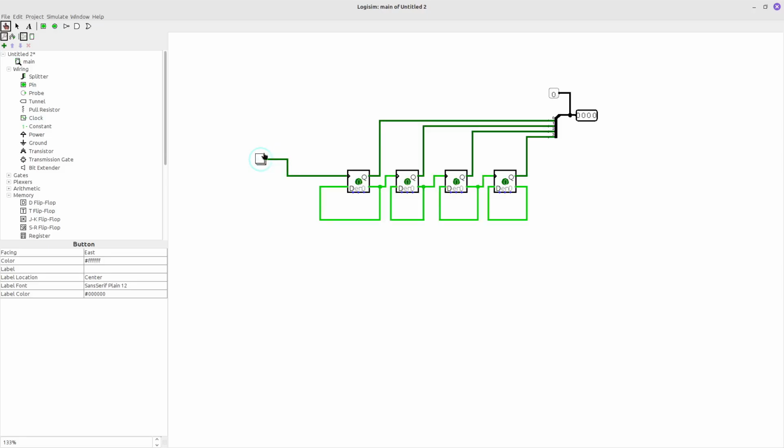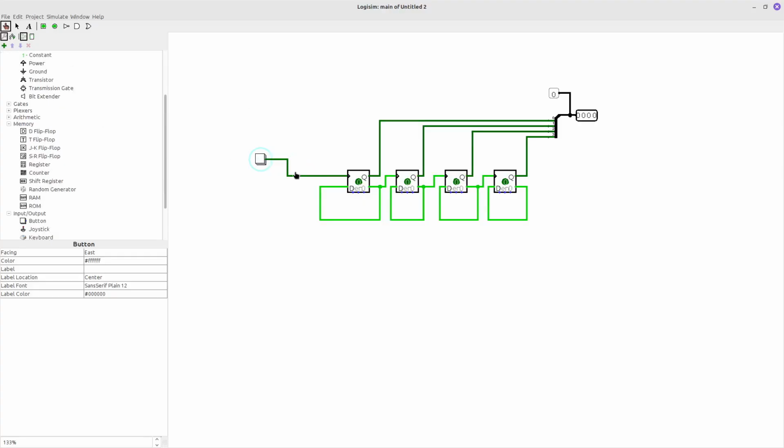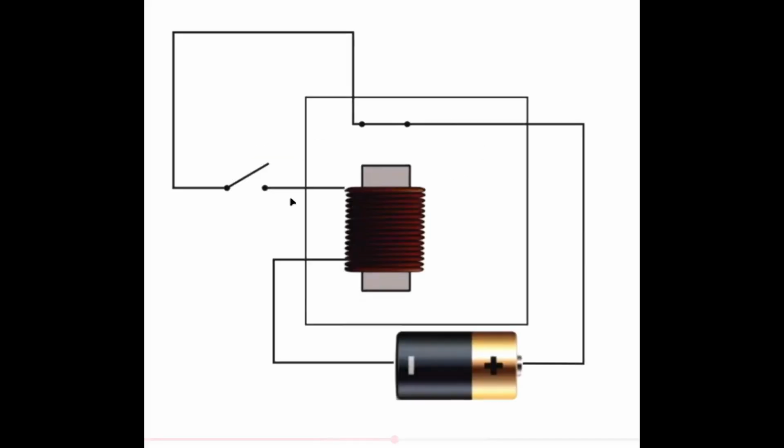But as we click the buttons, we can check one more combination, of a relay. If we look at this combination of relay, we can see these things. If I close this switch, the relay starts working because the circuit will be closed.